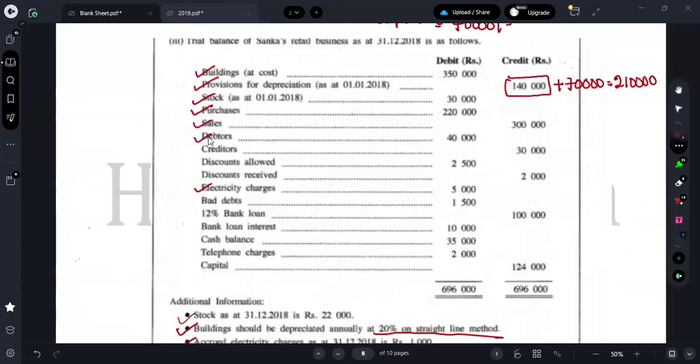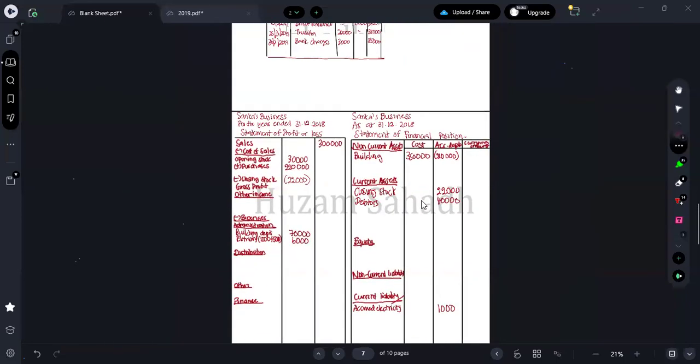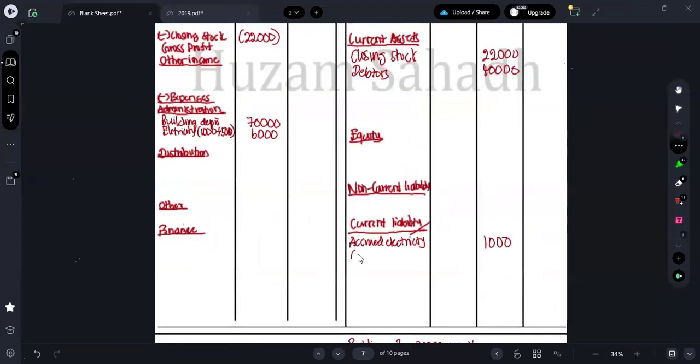Next one is what? Debtors, it is 40,000. So there is no bad debt, so you can directly take debtors 40,000. All right. Next one is what? Creditors 30,000. Next one is what?